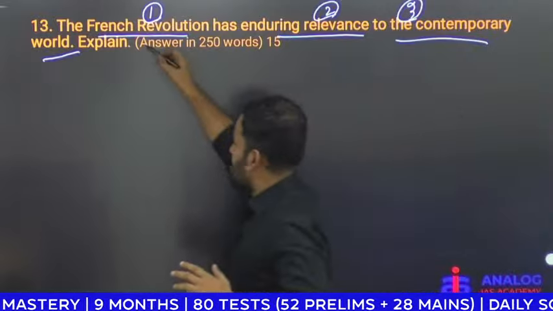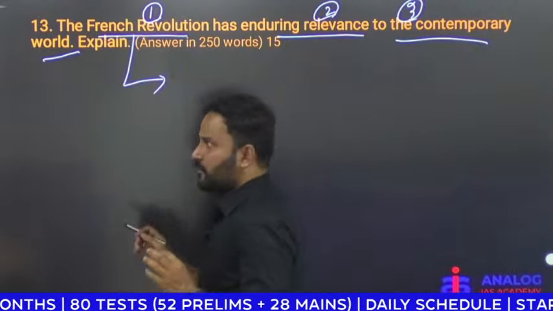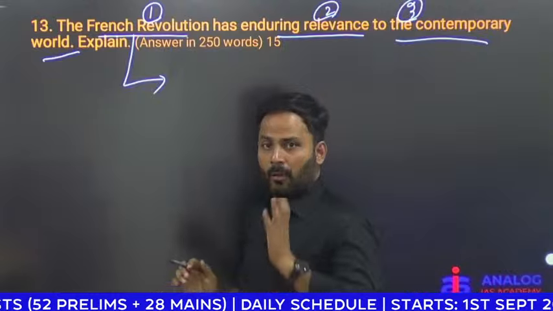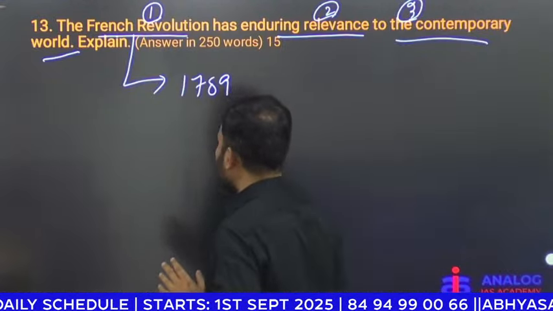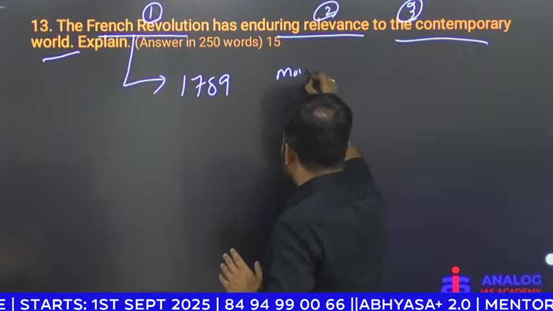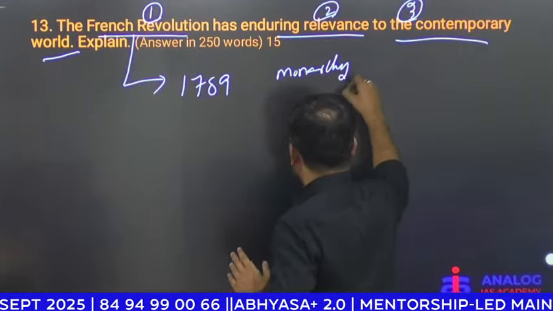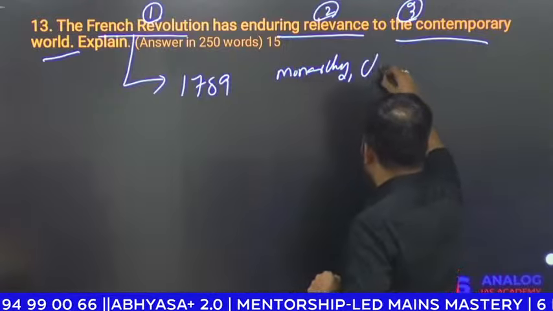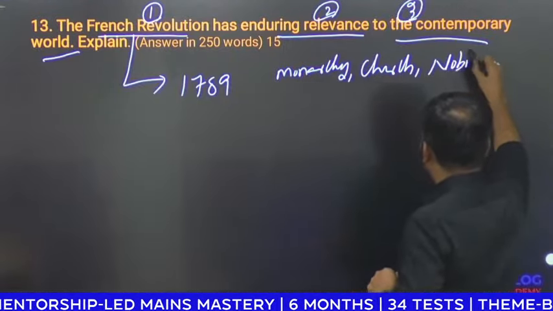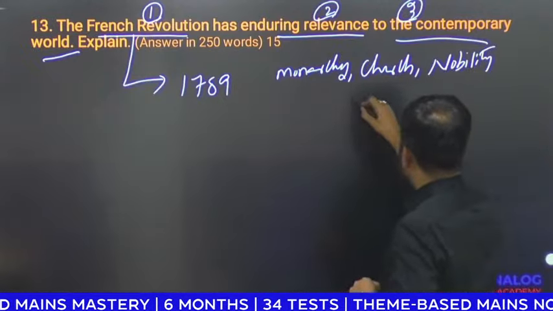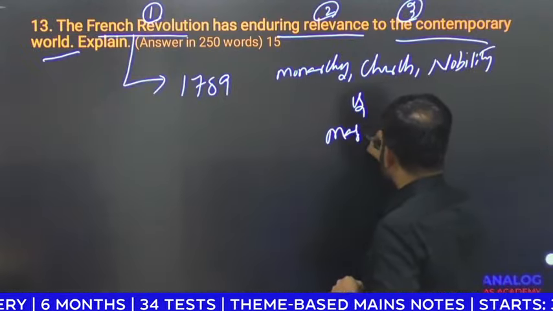First of all, in the introduction, you need to mention what the French Revolution is. The French Revolution started in 1789 against monarchy, as well as church and nobility, by the masses.